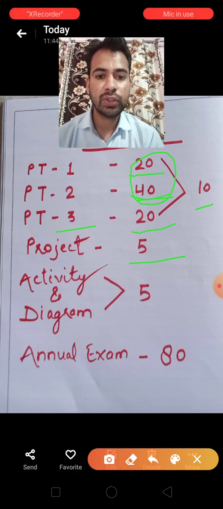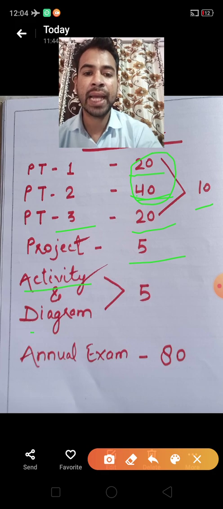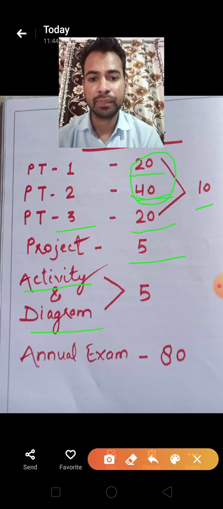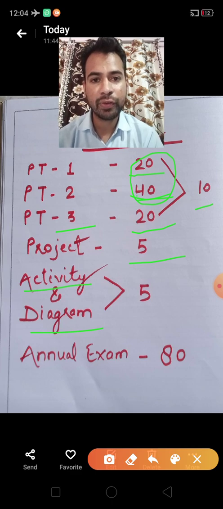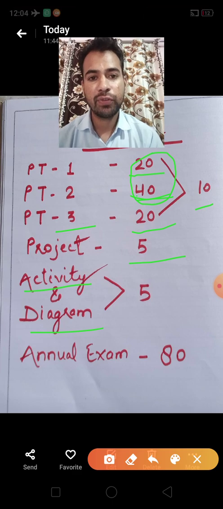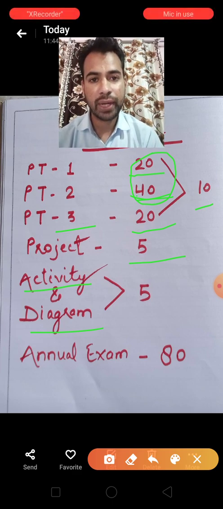Now the 5 marks of activity and diagram. What activity you have to perform, I will tell in the next slide. And one diagram you have to make. So these both are of 5 marks.